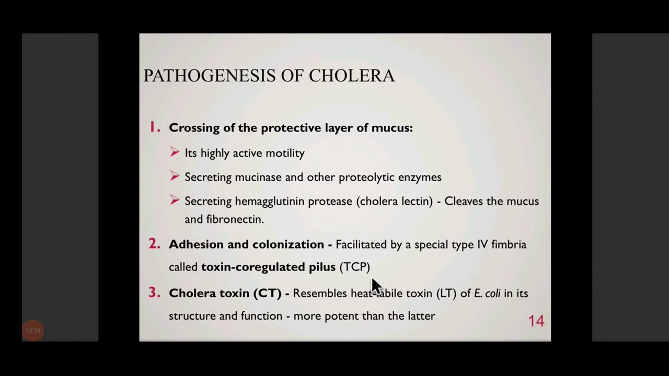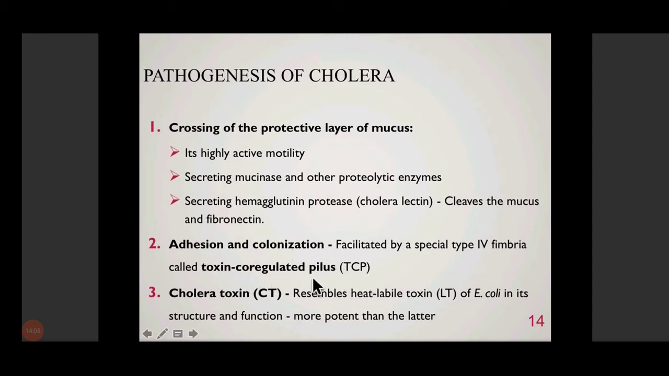Subsequently, the next step is, once it has crossed the layer of mucus, it should be able to adhere to and colonize the epithelium. For that, it has to basically fix itself on the epithelial surface. It has a special type of fimbria known as toxin co-regulated pilus, TCP. As the name suggests, toxin co-regulated pilus.